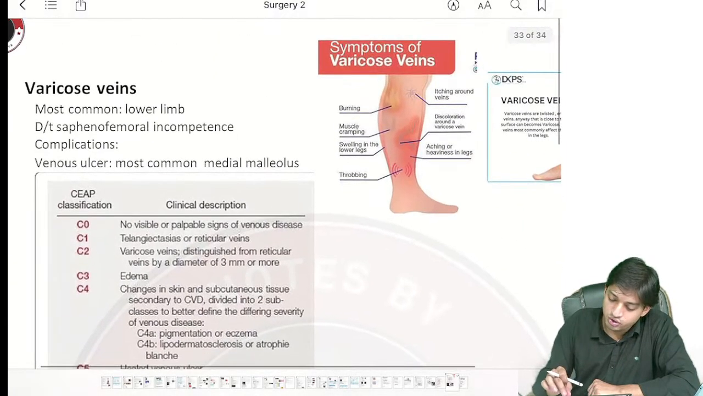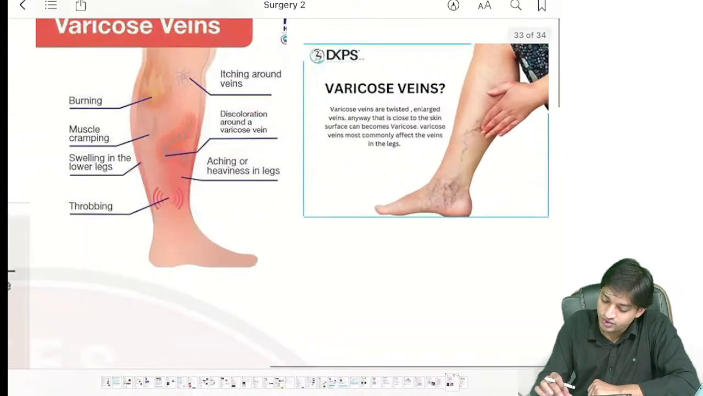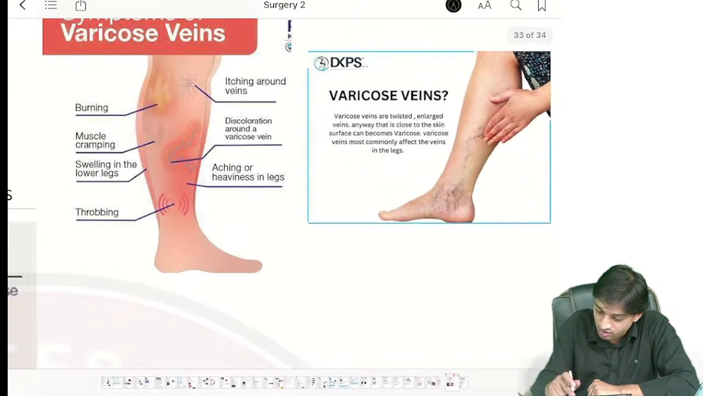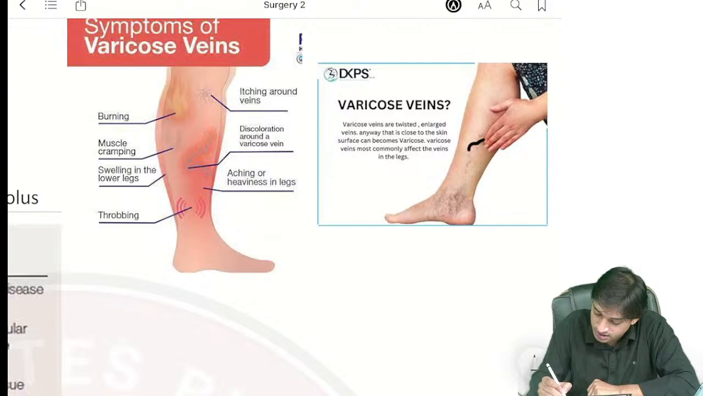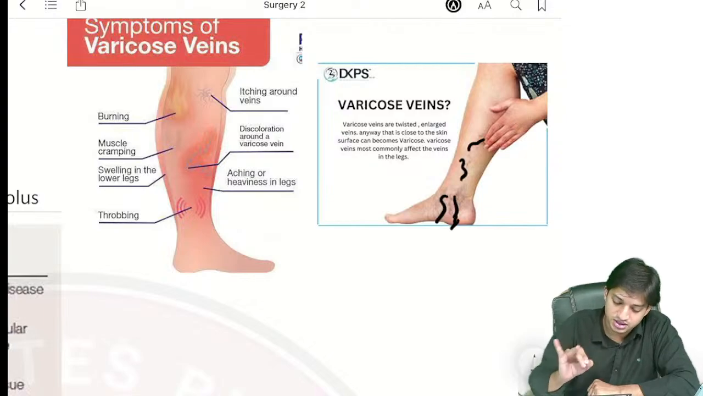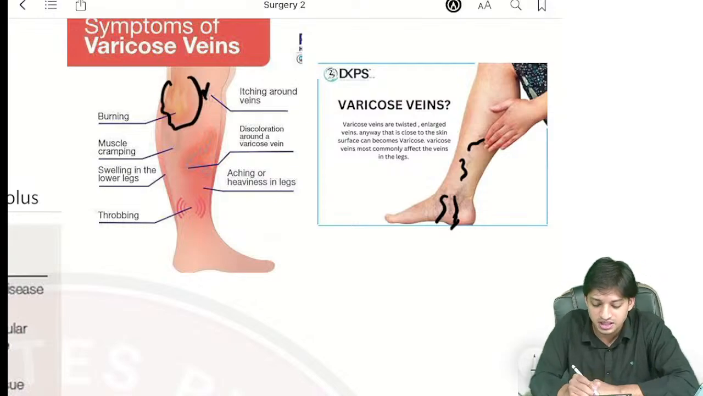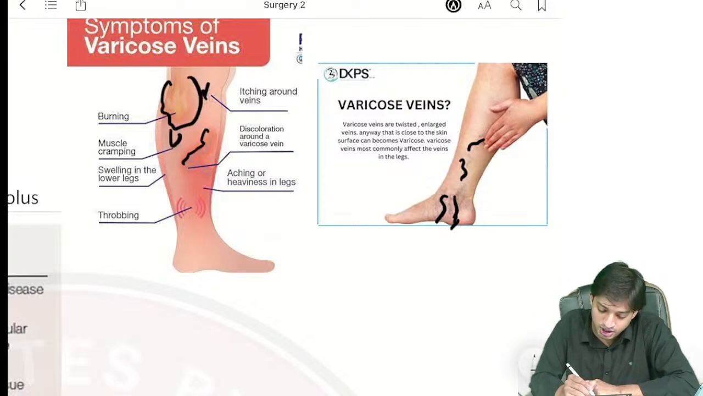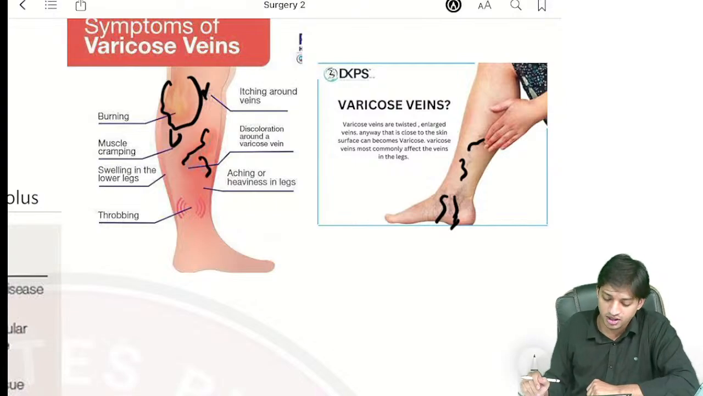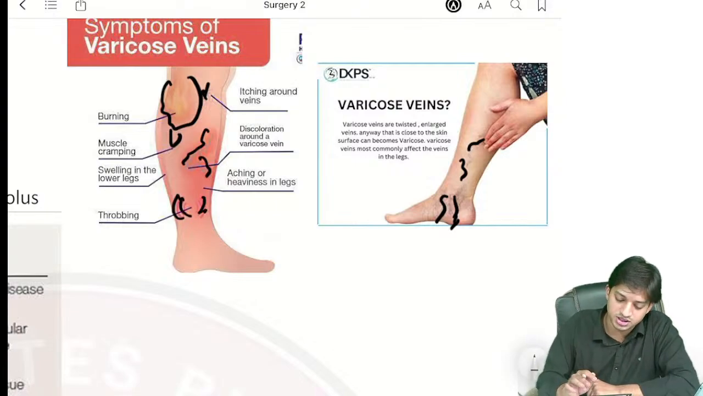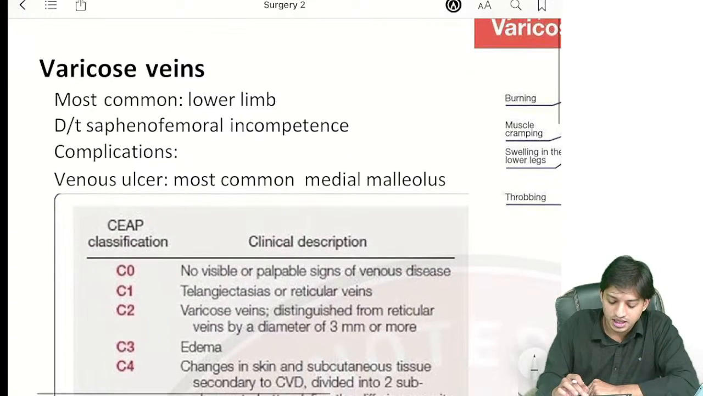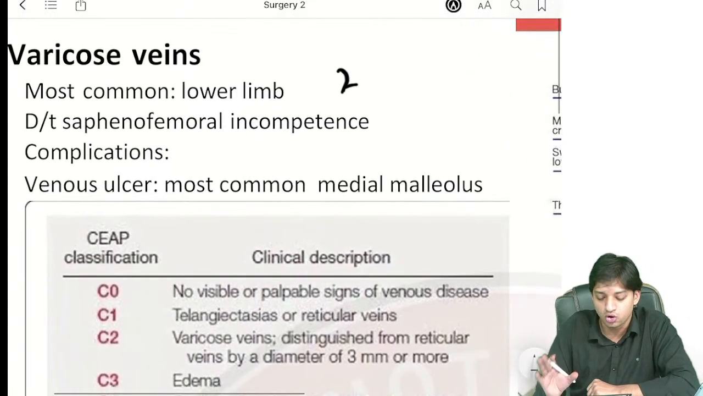Now come and look at the varicose vein. In varicose vein, you can see from the image the large twisted, dilated, superficial veins, right? Other symptoms: itching around the veins, burning sensation, muscle cramps, right? Discoloration around the varicose vein, and a throbbing sensation. In varicose vein, the most common is the lower limb involved.